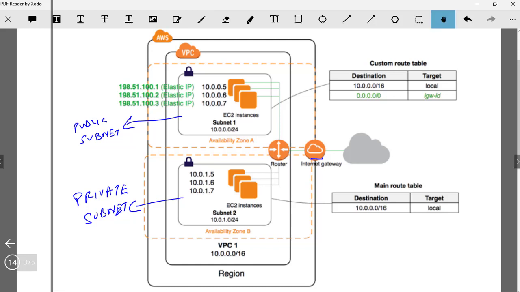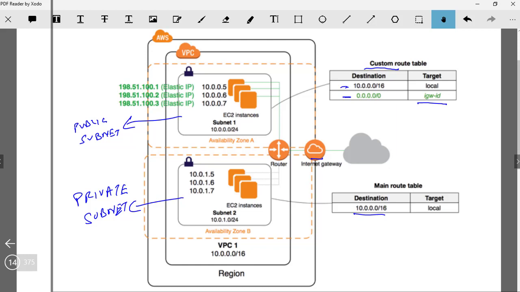So for the route table, we create a custom route table. It's not the main route table; it's a custom route table that has been created. It says that any IP address from within this range, communicate locally, which is great. But for any other IP address range, go to the internet gateway. And that has been attached to this particular public subnet. For the other subnet, we kept the main route table attached without any modifications as of now. And it simply says that any IP address range within this, communicate locally. And that's pretty much it.